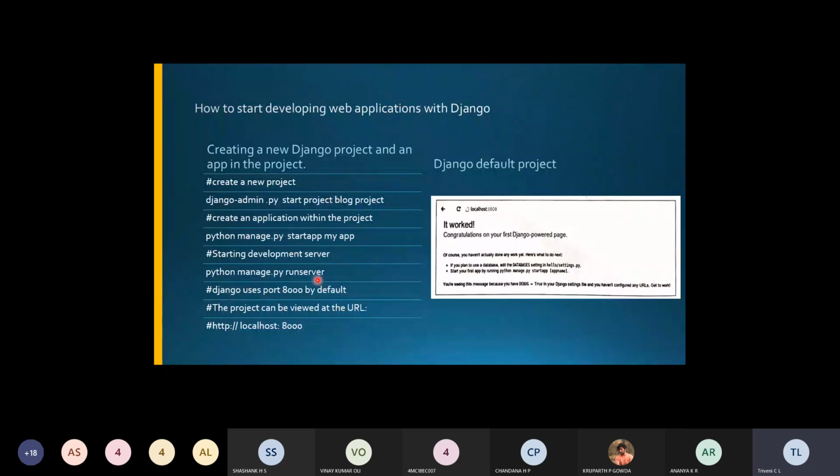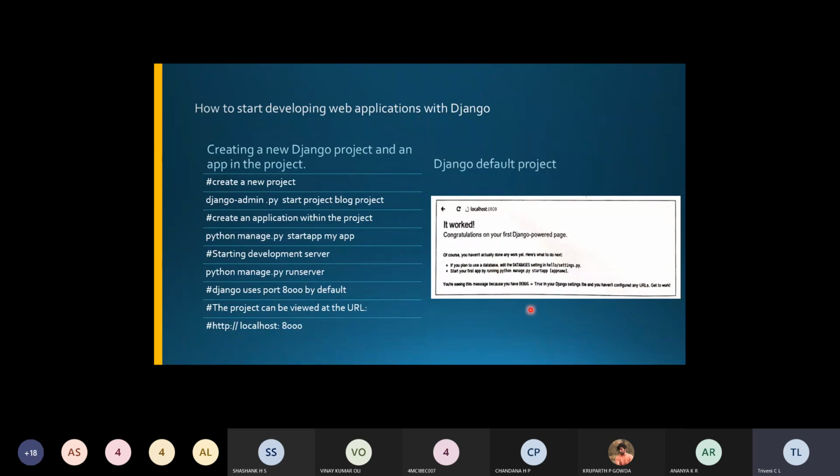Once you run these commands, you will get this page, right? See here, where you'll be seeing the localhost. Congratulations, this is the default screenshot that will appear on the screen, showing that you have created the Django project itself. But this will not be functioning until you set up the databases. Once you set up the databases, then you will be able to run it, right?